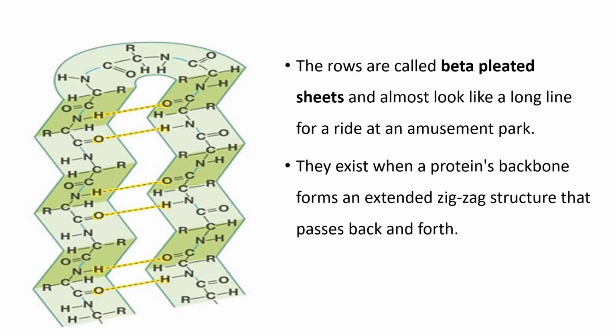The rows are called beta pleated sheets and almost look like a long line for a ride at an amusement park. They exist when a protein's backbone forms an extended zigzag structure that passes back and forth.